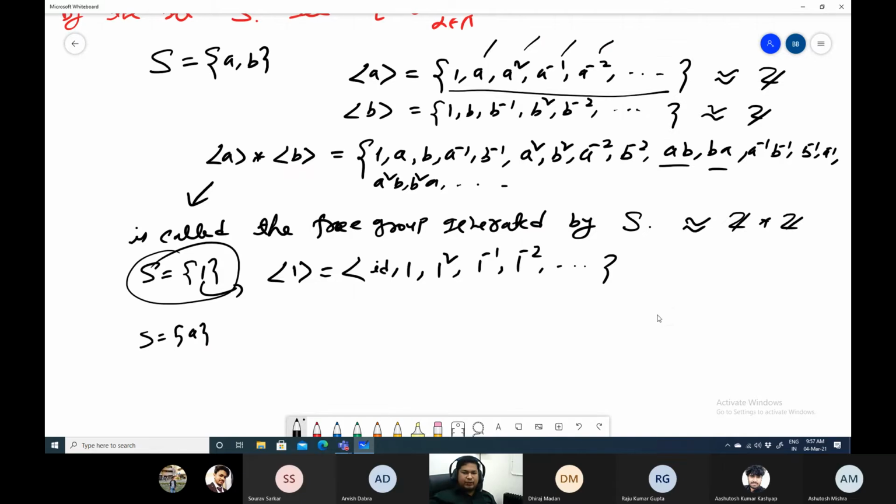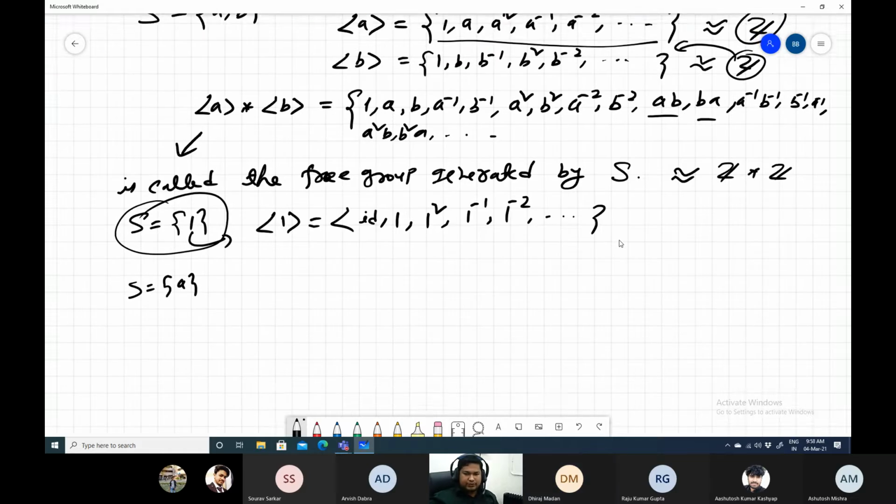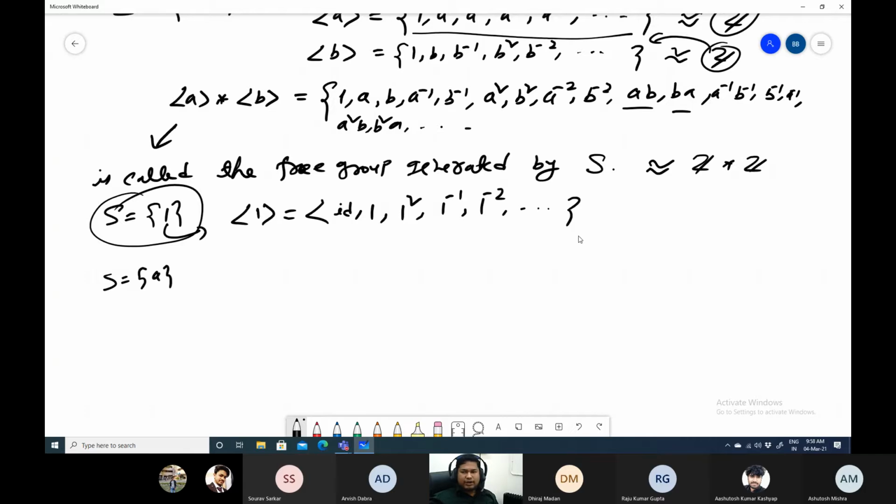What we are writing actually, we are defining in this way. A free group means it is just a free product of Z's, right? So we are just writing Z in terms of this. Can it be like an infinite product of Z's? Of course you can write that, that is also possible. Not only that, you can take uncountably many objects. So you generally write this as the free product over alpha belonging to some lambda of Z. Now this lambda can be anything, it can be uncountable as well.